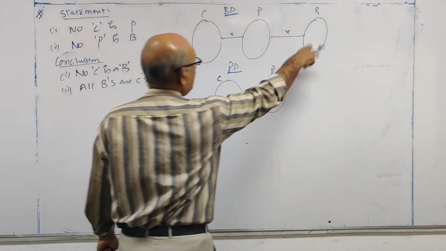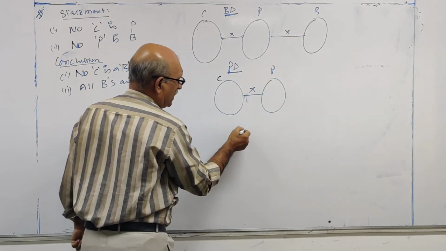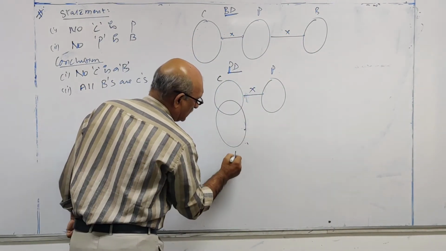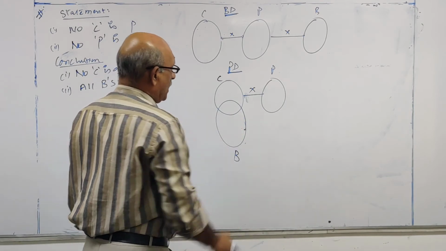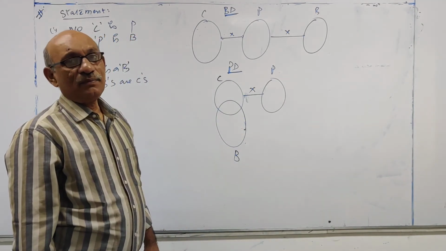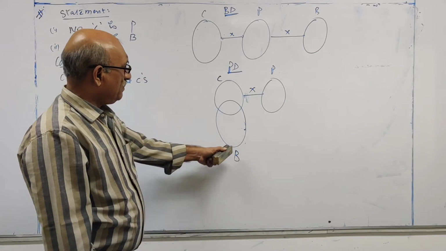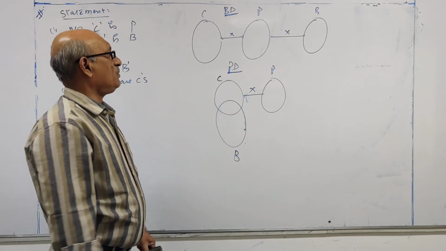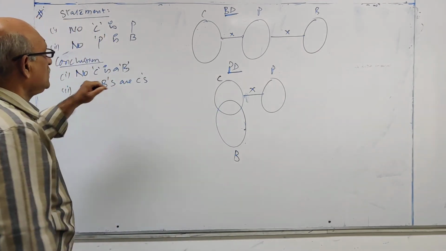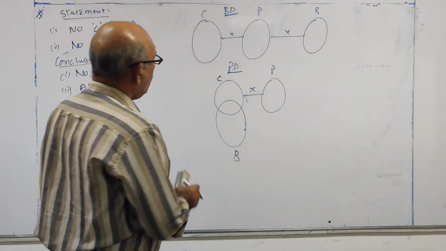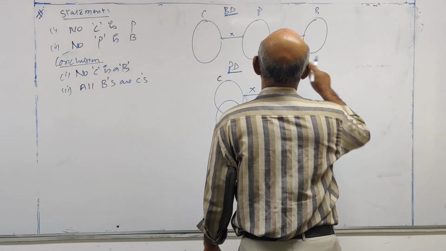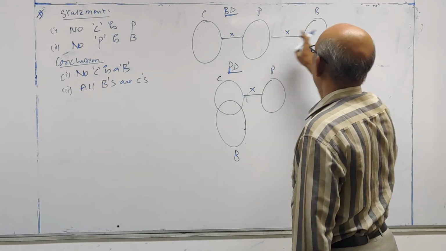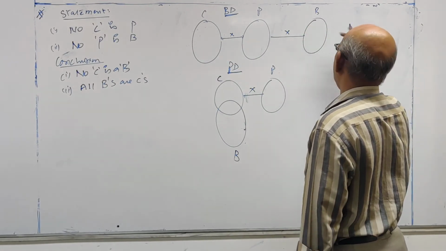But there is a possibility that some B's are P. Some B's are C. There is a possibility. Now look at this. No C is B. There is no connection between C and B in the basic diagram.